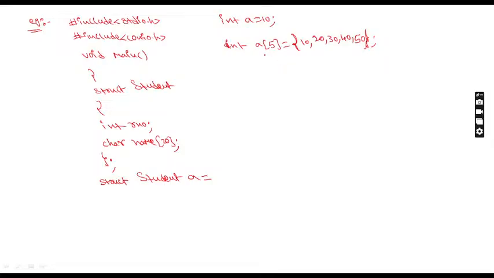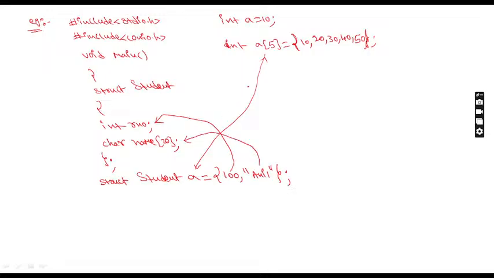Equal to sign. See, observe the structure syntax with the array syntax. What I did is the same thing: up to here, after that equal to is there, and here also equal to. So curly bracket open. Suppose I'm giving 100, and in double quotation I'm writing the name of the student as Anil, and close. Now tell me what happened. This 100 is copied into this variable and Anil is also copied into this variable.